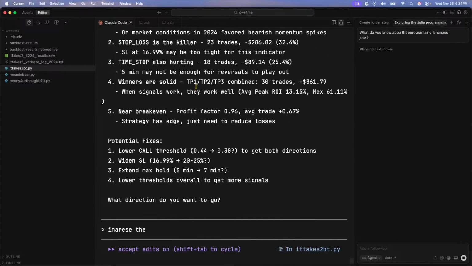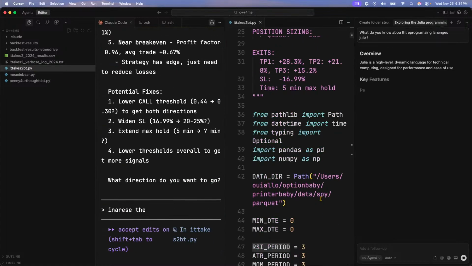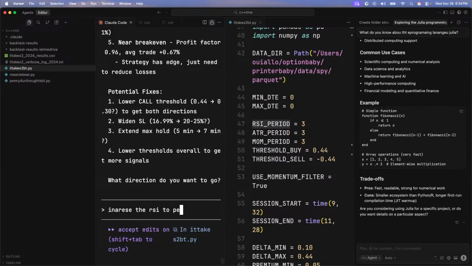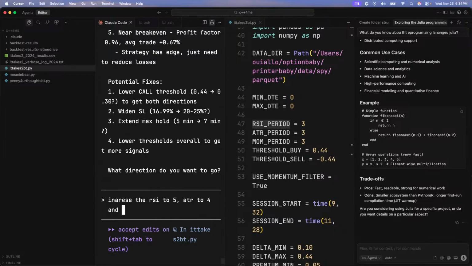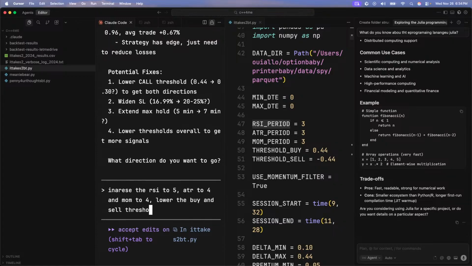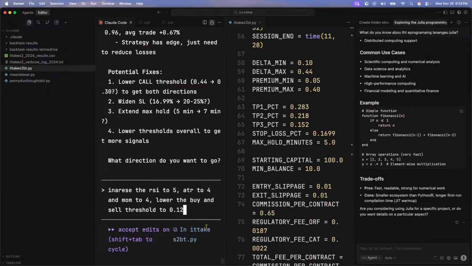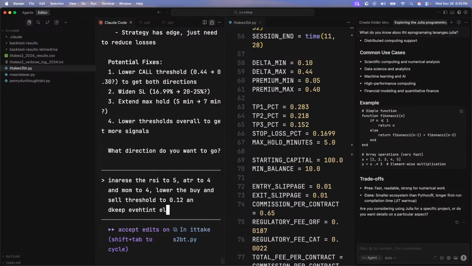I'm doing two things at once. Y'all just follow me real quick. Increase the RSI period to 5, ATR to 4, and momentum to 4. Lower the buy and sell threshold to 0.12. I want to make that super aggressive, and keep everything else the same.